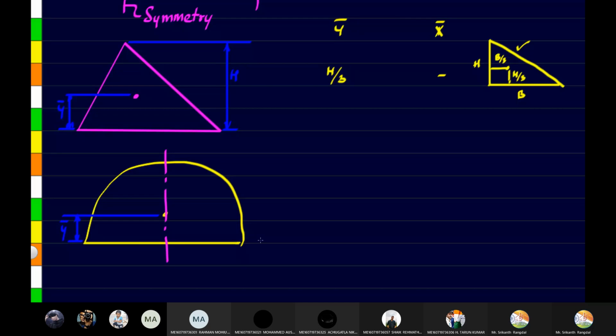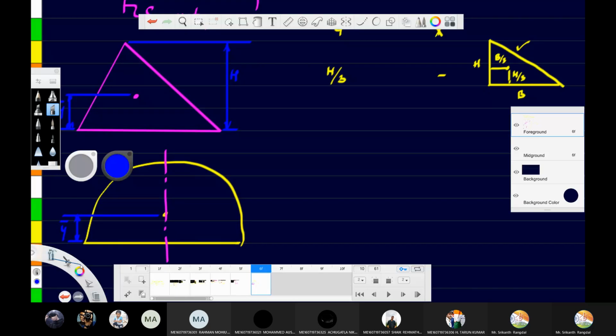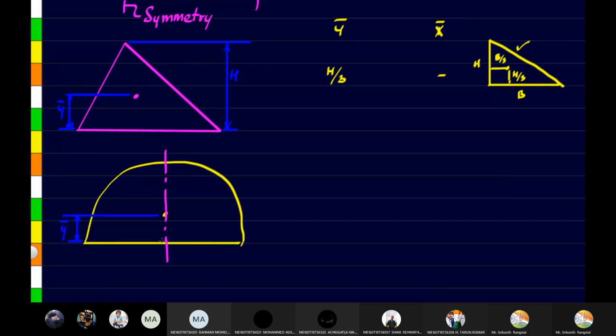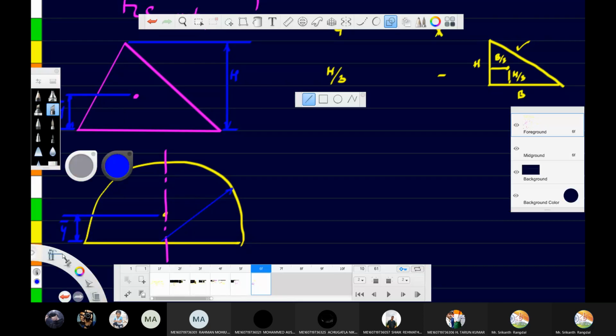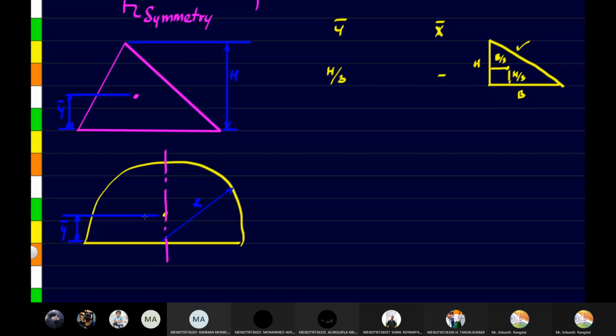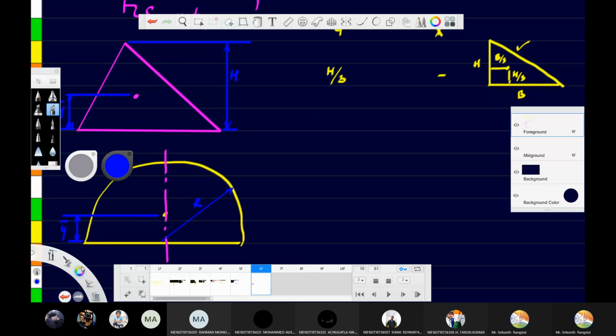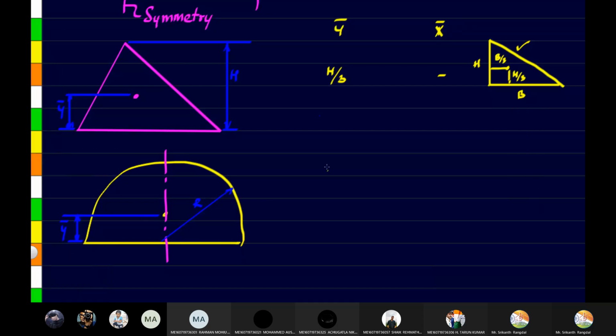Now if the radius is r, then what is the y bar? The y bar here is given as 4r by 3 pi.